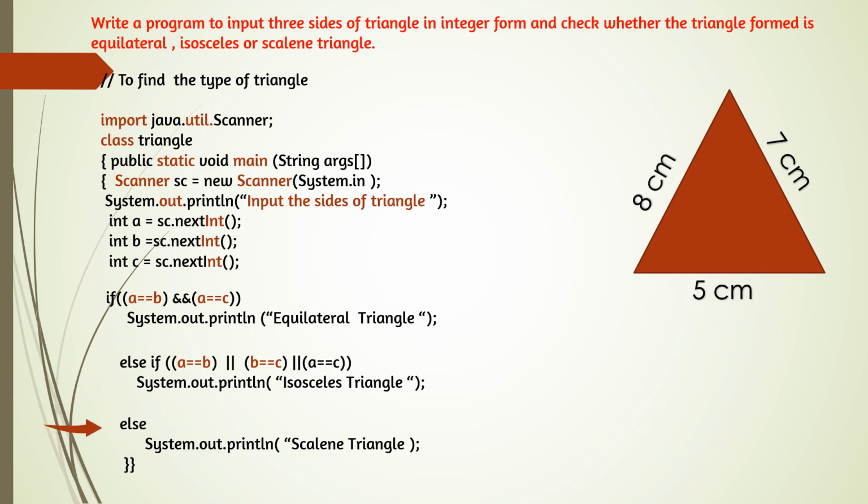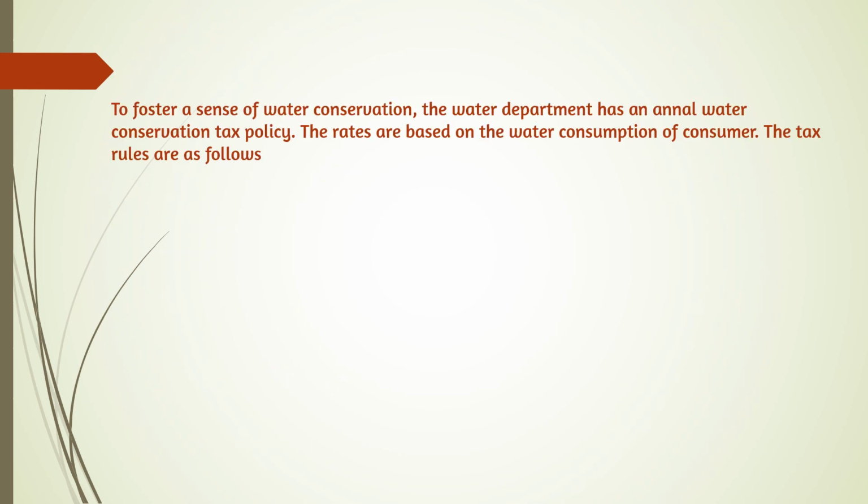If all the conditions are false, like this example, A is not equal to B and B is not equal to C, and A is also not equal to C, then the output will be scalene triangle. So like this, the program will work, checking each condition and giving the output as you have inputted. So now we can do a program with more than 3 conditions.